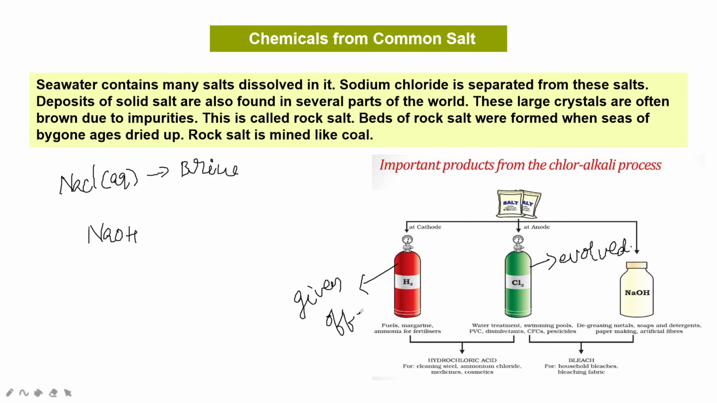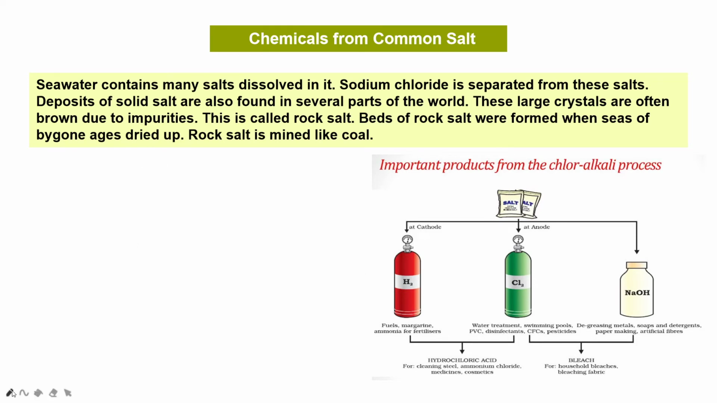This process of production of sodium hydroxide from sodium chloride is called the chlor-alkali process. Let us see the reaction: 2NaCl plus 2H2O, on electrolysis, gives 2NaOH plus Cl2 plus H2.